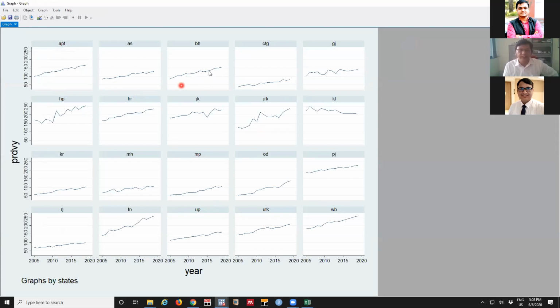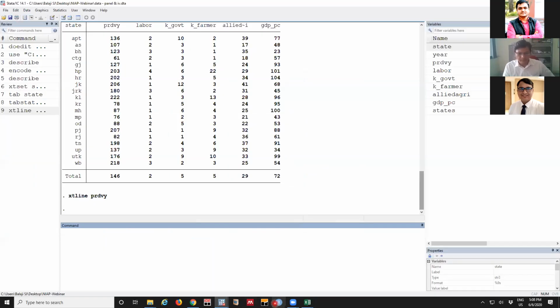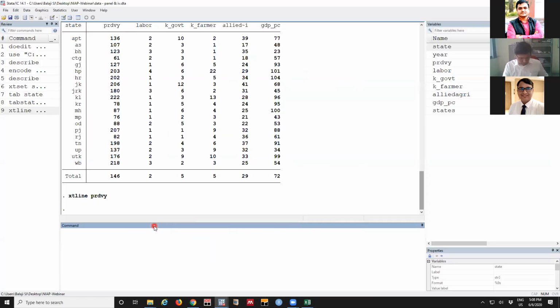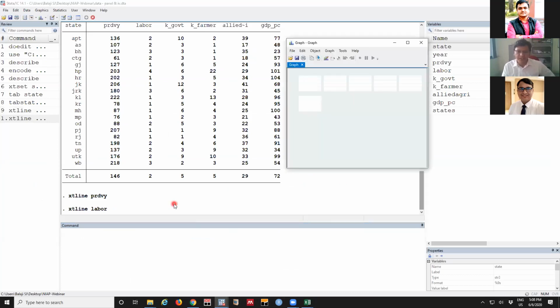In some states the rate of rise is constant. You see in Bihar, in Andhra, in Assam, the rate of change each year is stable and the same. In Himachal, in Tamil Nadu, in Jharkhand, the rate of increase is fast. In some states you can see stagnancy. So every state is behaving differently in terms of productivity. In the same way you can see labor as well. The declining productivity may be because each year less and less land is put in, or there are some changes in cropping pattern.